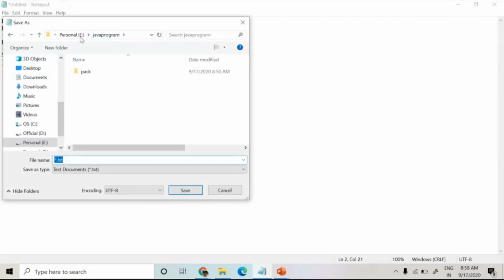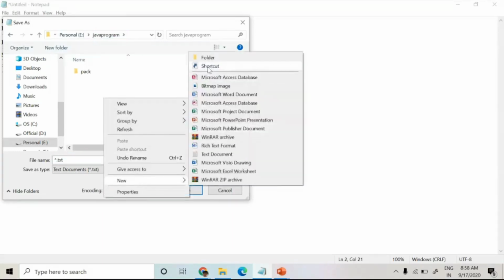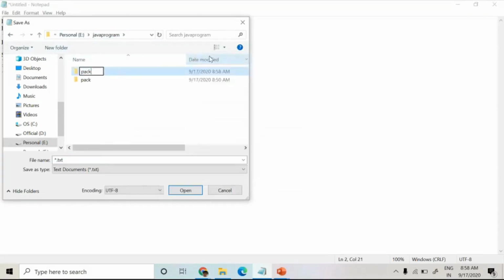Now in Java program, I'm going to create one folder. This is not the package folder. For execution purposes, I'm going to create one folder, and that folder is called package. Within that, I'm going to create one more folder, that is one. Where you have to save the program means you have to save it within the folder one, because the package name is one. So now I'm going to save this program as my class.java. I have saved this one.